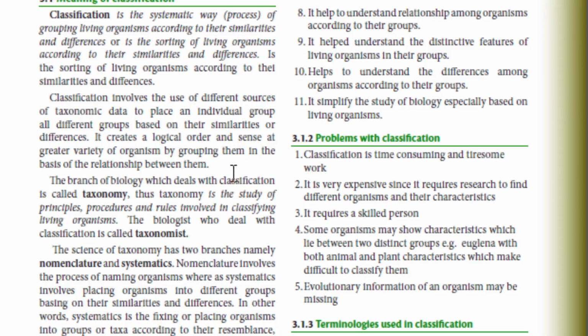Now the branch of biology which deals with classification is known as taxonomy. Taxonomy by definition is the study of the principles, procedures and rules involved in classifying living organisms. That's what we call taxonomy. And the biologist who deals with classification is known as a taxonomist. So a taxonomist is the person, but taxonomy is the branch of biology.